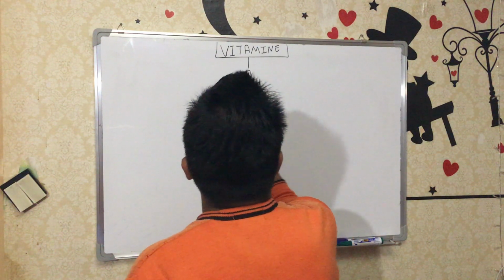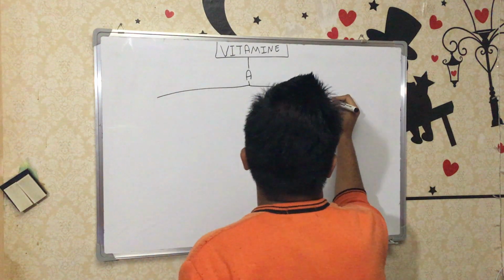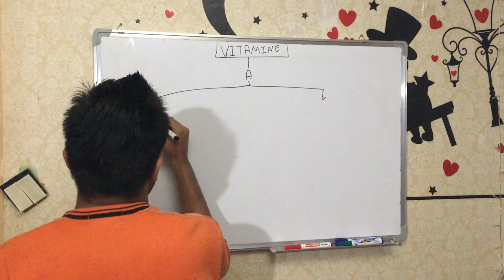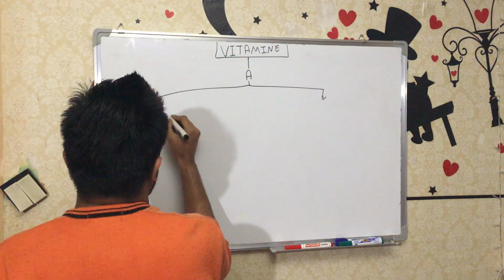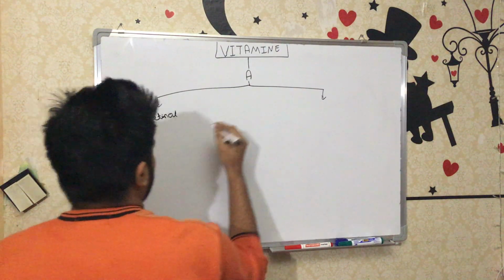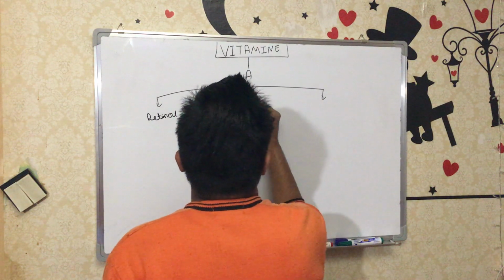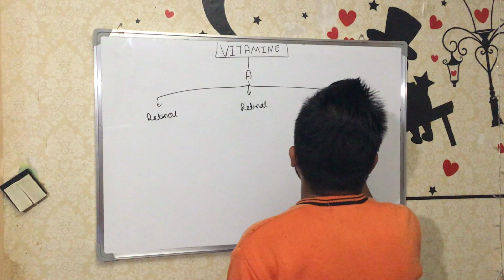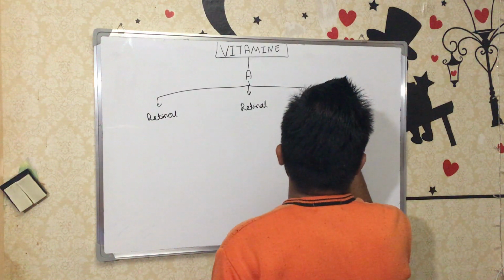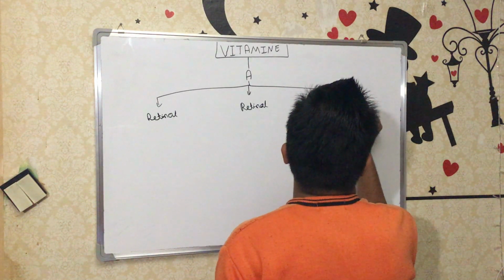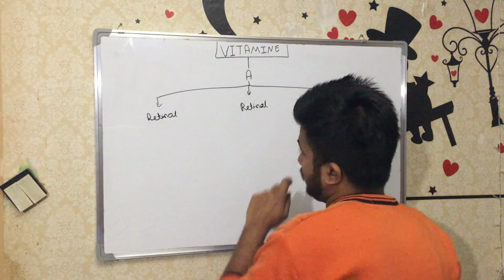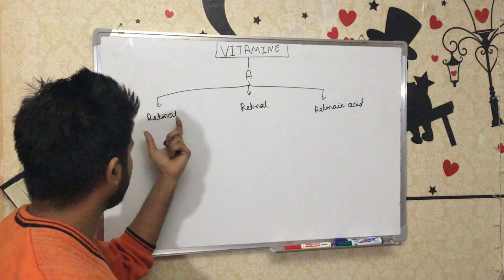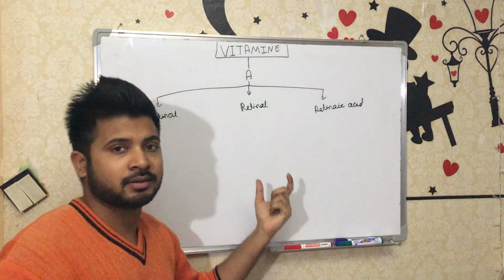Vitamin A, structurally, is further divided into three parts: retinol, then retinal, and then retinoic acid. Don't confuse the spelling, the two are different: retinol, O-L, and retinal, that is A-L.